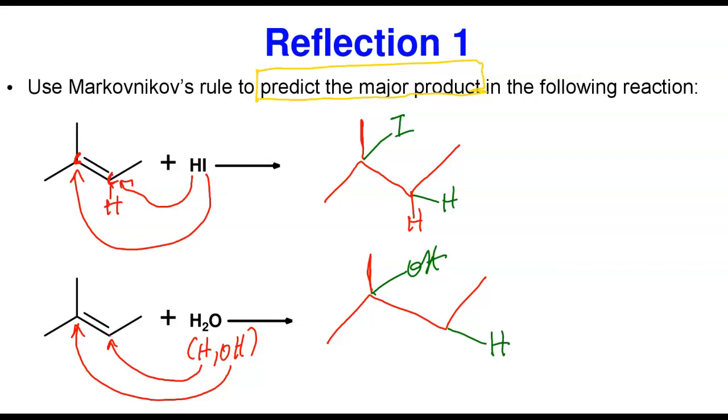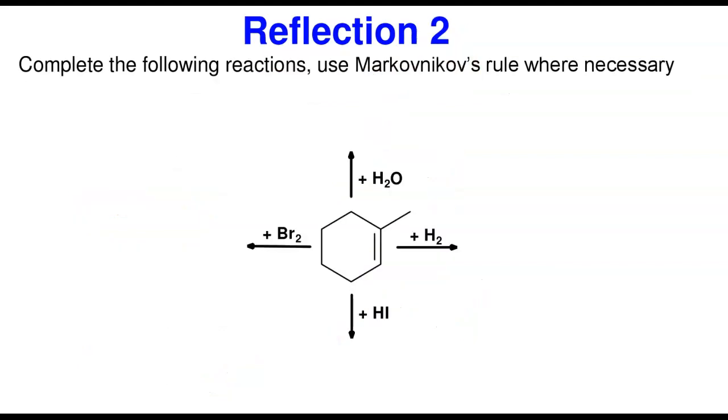That is reflection 1. Let's take more reflection questions, because like I said, practice makes perfect. The more we practice and the more we try to draw these structures, the better we get at it. What is happening here? Let's see what's going on. Now, this is a summarized reaction of the 4 reactions. Remember, look at all of them. Hydrogenation, addition of hydrogen. Bromination, which is halogenation, which is addition of halogen. Addition of water, hydration. Addition of hydrogen halide, so this will be hydrohalogenation. So those are the things.